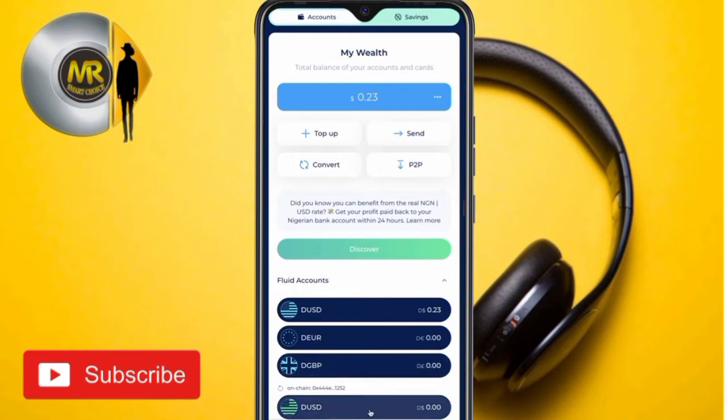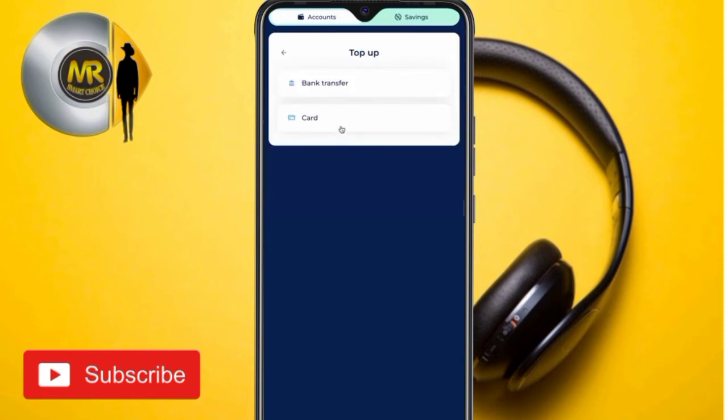But what I want you to understand is, if you're in Nigeria, to leave your currency as USDT, because it will be more beneficial for you. As you can see, I currently have 0.3 in my USDT account. I can change it to either British pound or Euro. All I need to do is tap on top up, and I have two options: bank transfer or card.